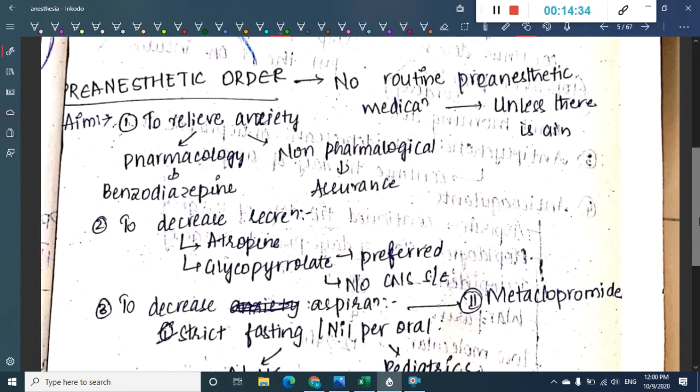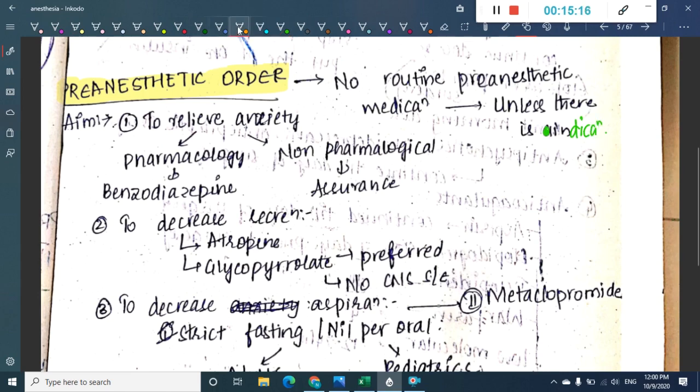Next we will have to learn about the pre-anesthetic orders. Once we have evaluated the patient, we will have to look at all the pre-anesthetic medications and orders that you should give before you actually take the person to the surgery. In the pre-anesthetic order, there is no routine pre-anesthetic medication. There are no medications that should be given for each and every patient. It depends upon the indications and the appropriate convenience. Unless there is an indication, we actually do not prefer any pre-anesthetic medications.